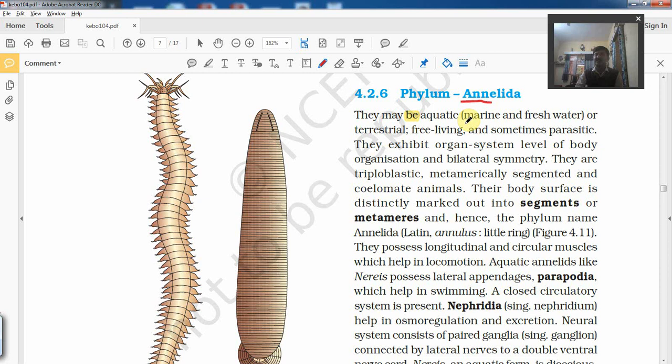These are generally free living. They are found in marine habitats as well as in freshwater aquatic habitats. Many of the members are also terrestrial. Exceptionally, they may be parasites also. They have an organ system level of body organization.